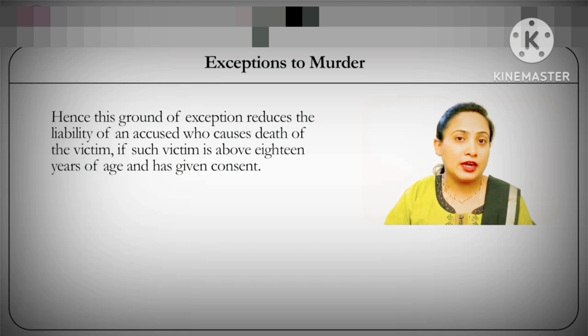The conditions that are to be proved over here, as said earlier, are that the victim is the one who has given the consent and the victim has crossed 18 years of age. Hence, in a case where the accused gets the consent of the victim, but the victim is below 18 years of age, it doesn't make it a case of exception to murder and it continues to be an offence of murder.